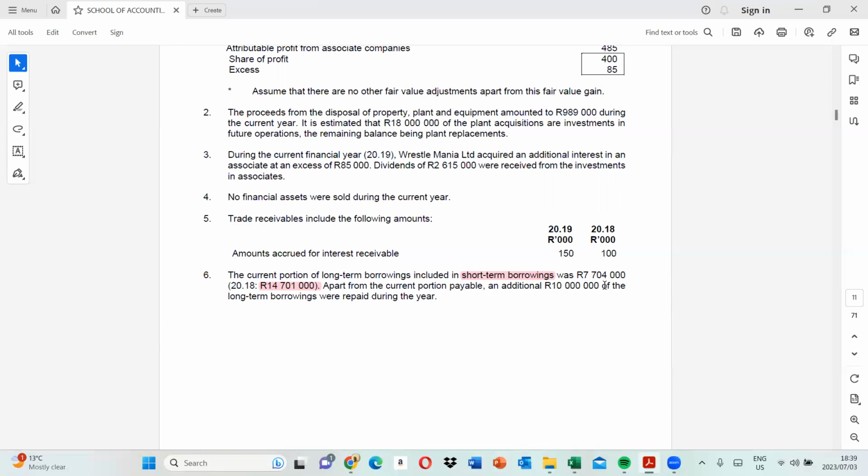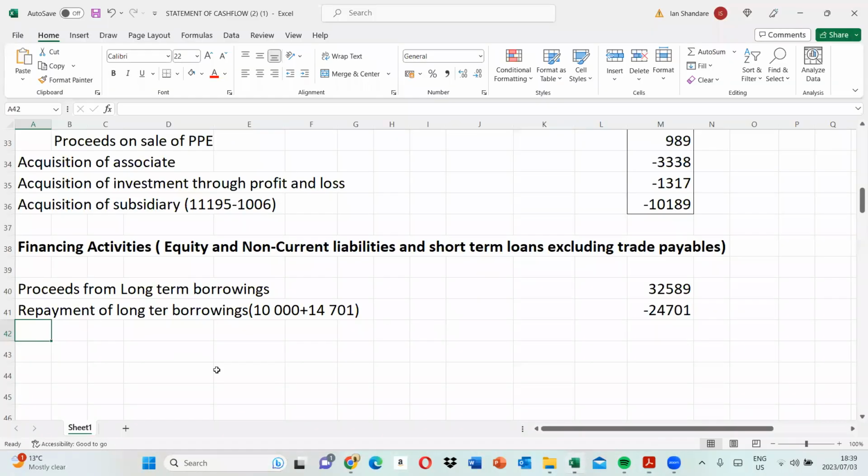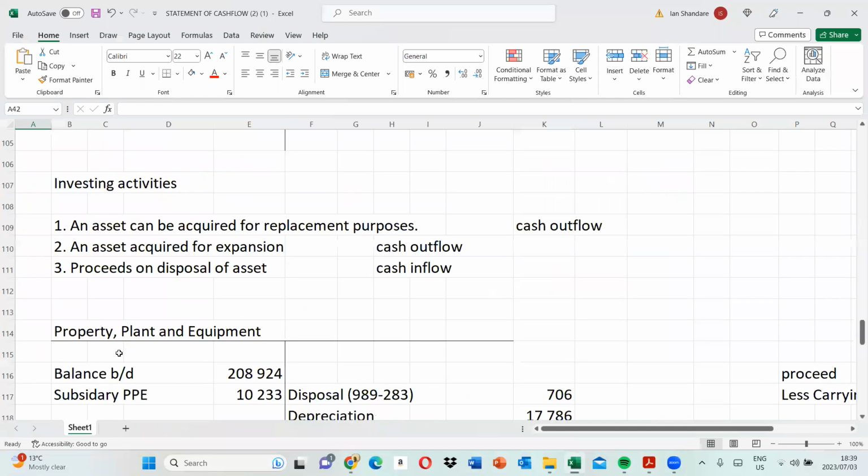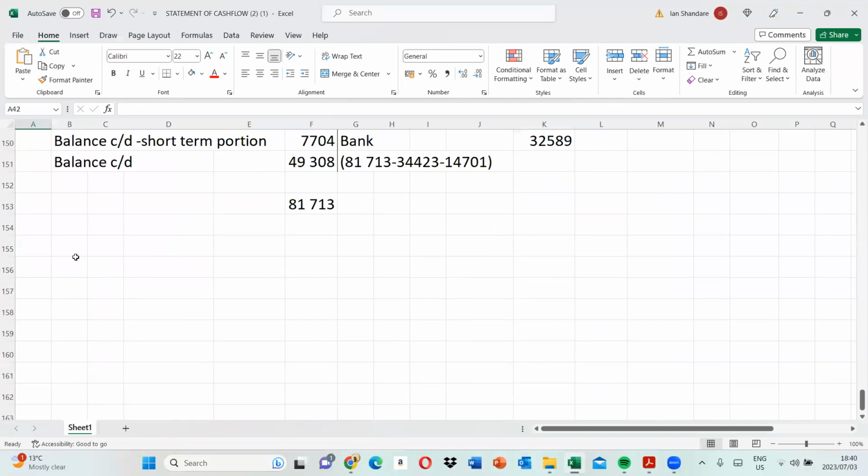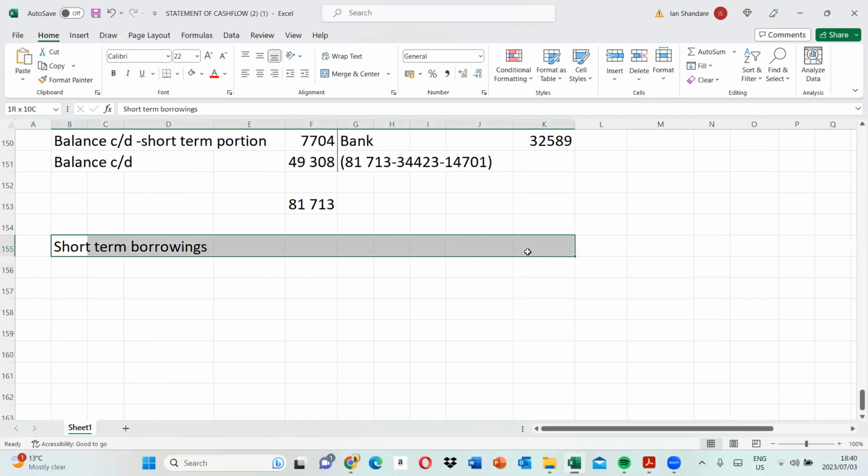So we now need to look at the part in regards to the short-term borrowings. So we do our T-account there.